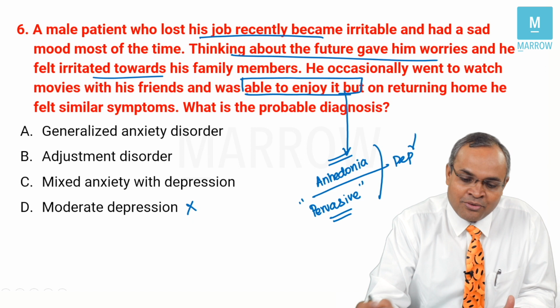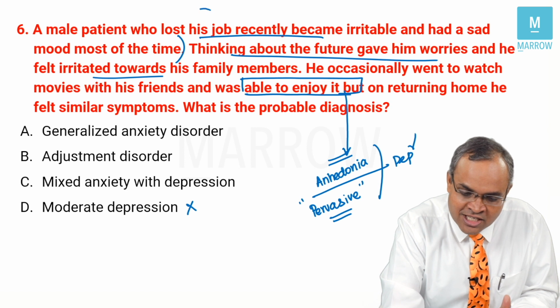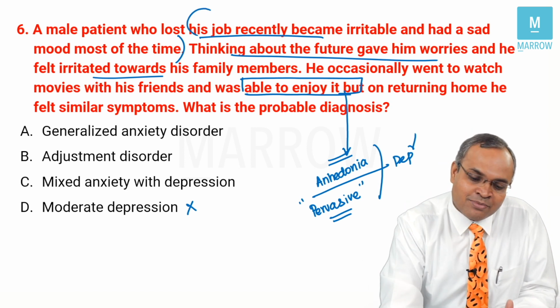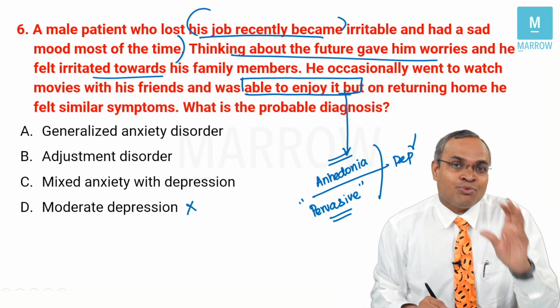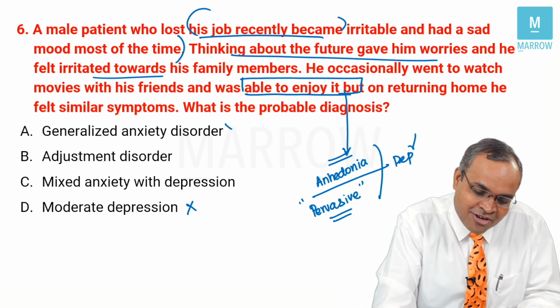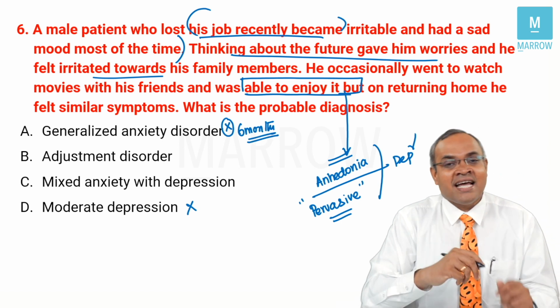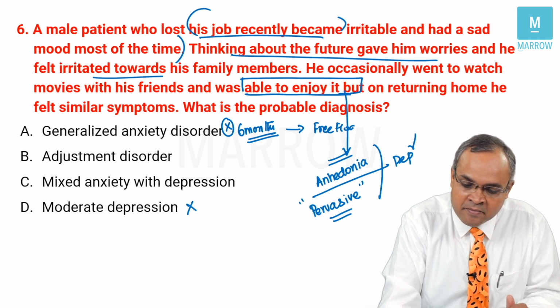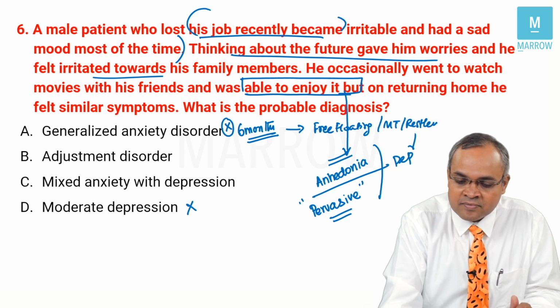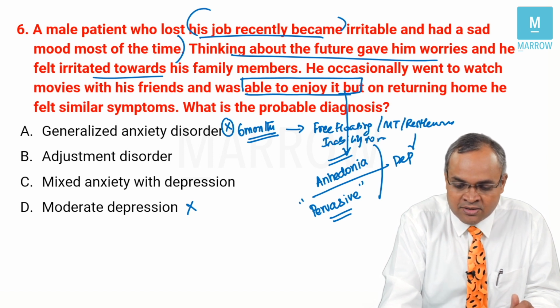With this kind of a question, you need to understand what is the recently lost his job. Recently is what is given. Some students recalled it as 1 week, something like that. Now, if at all it was given as 1 week, then automatically generalized anxiety disorder will go away because you require at least 6 months of symptoms to diagnose generalized anxiety disorder. And generalized anxiety disorder has what? Basically, free floating anxiety will be there. Muscle tension and muscle restlessness will be there. They also will have an inability to relax. So this is not the one.